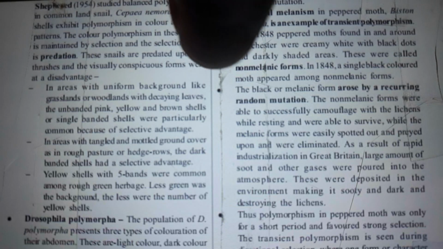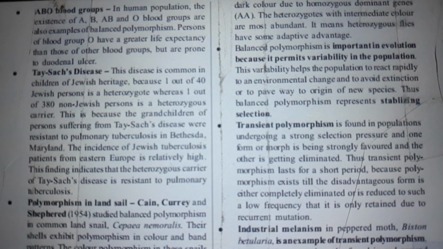Drosophila polymorpha. The population of D. polymorpha presents 3 types of coloration of the abdomen. These are light color, dark color, and intermediate color. The light color is due to recessive genes in the homozygous state, and dark color is due to homozygous dominant genes AA. The heterozygous flies with intermediate color are abundant. It means heterozygous flies have some adaptive advantage.